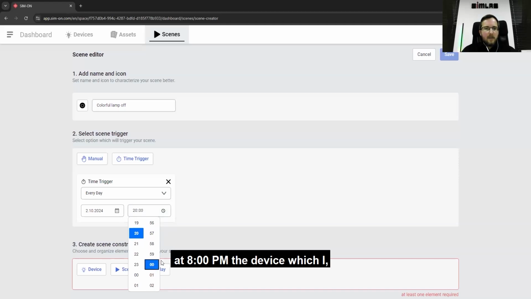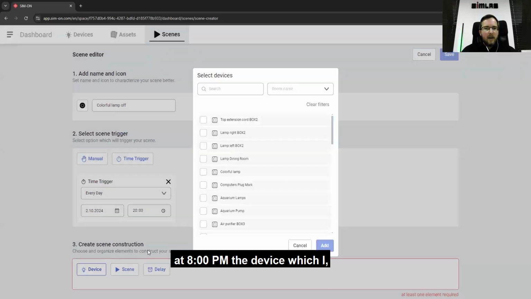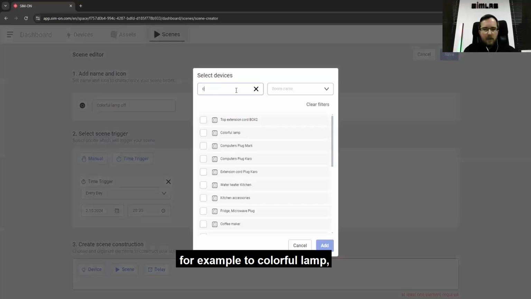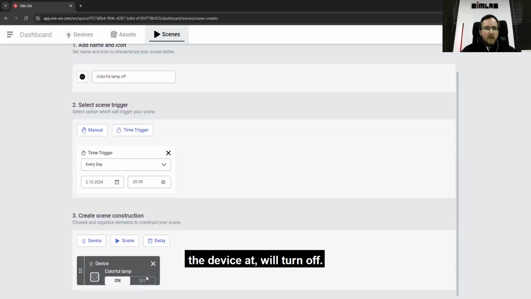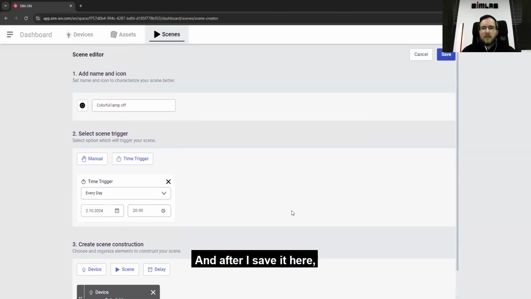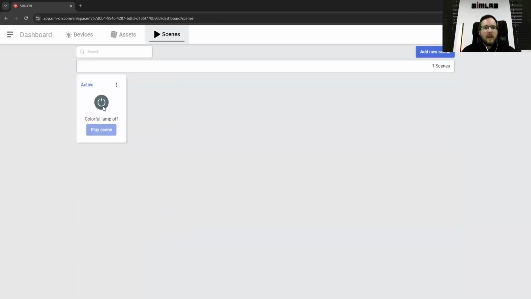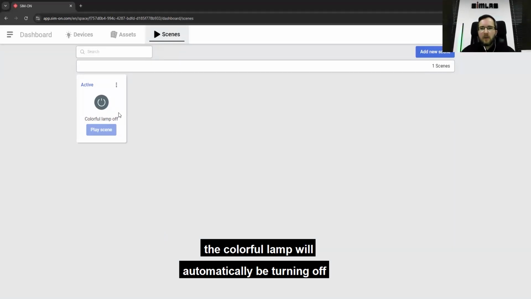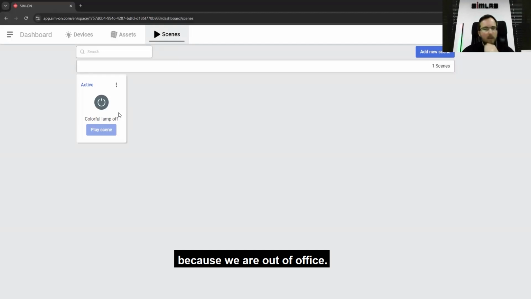At 8 p.m. the device, for example the colorful lamp, will turn off. And after I save it here, every day at 8 p.m. the colorful lamp will automatically turn off, because we are out of the office and it's not needed to have it blinking all night and wasting energy.